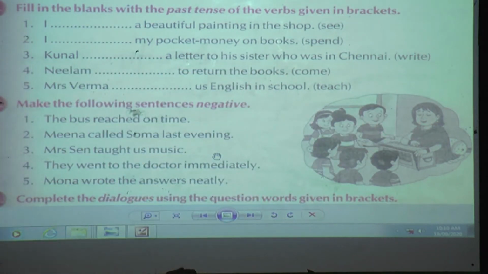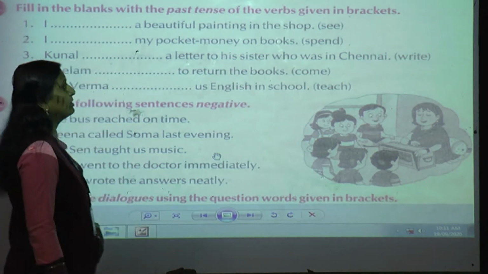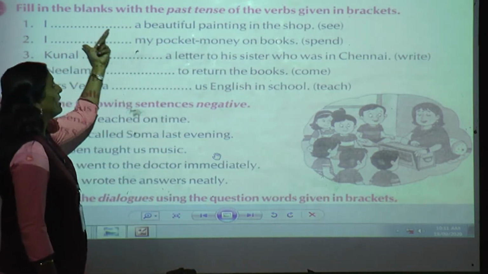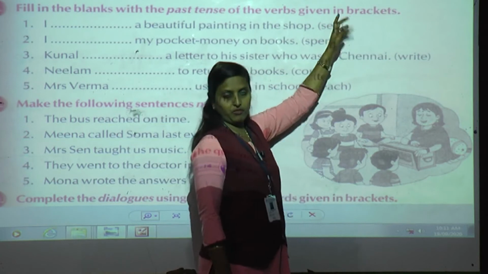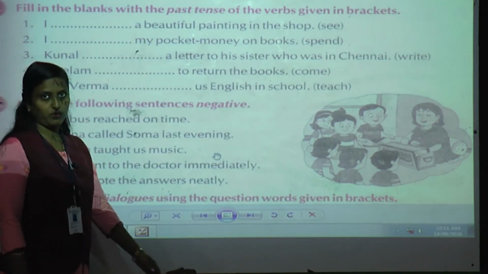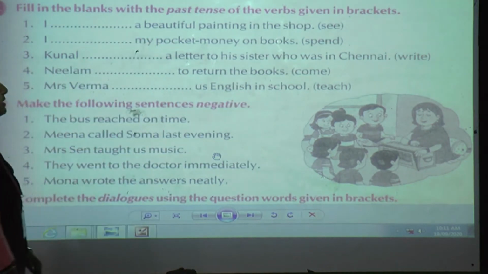Fill in exercise B, filling the blanks with the past tense of the verbs given in the bracket. What they have done, students, over here, they have given one sentence, okay, and they have told us to fill the blanks with the help of the verb which they have given over here in brackets. So those words are in the original form of the verb, and that verb now I am going to change into simple past tense. Ready, students?